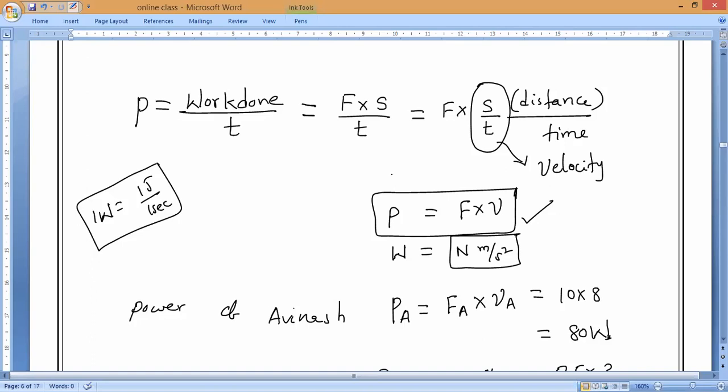That is what you need to remember. Some questions they won't give velocity. Some questions they will give distance and time. By the time also we have to take the same formula. So according to the situation, we have to modify everything.